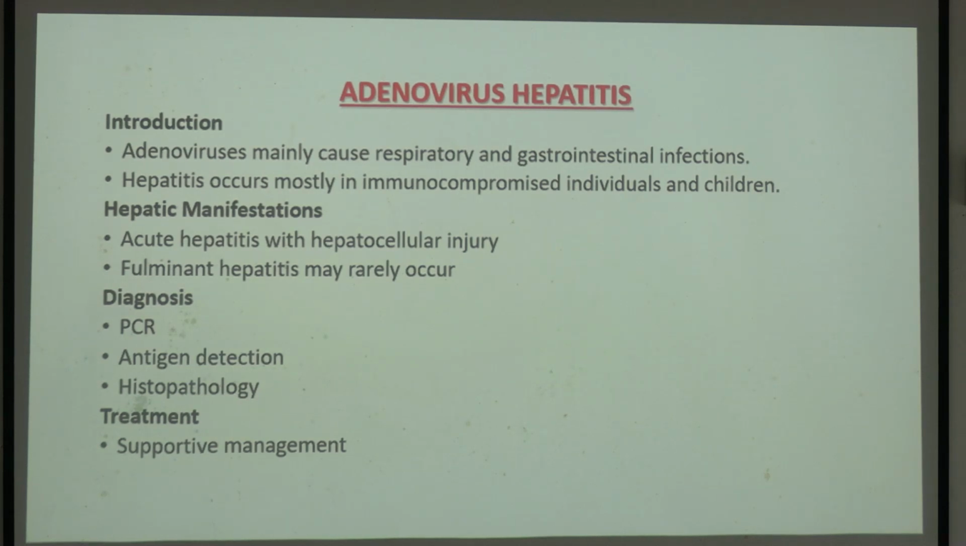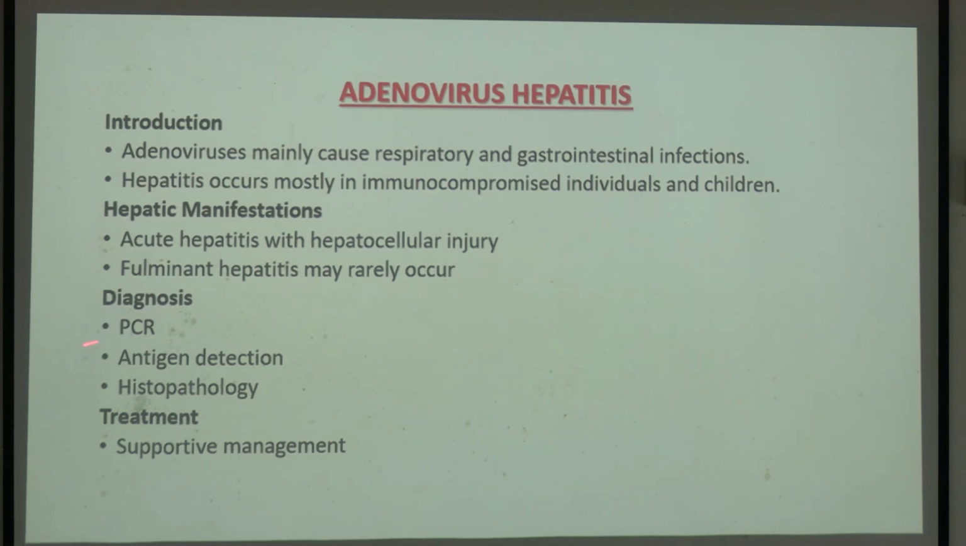What does adenovirus do? Adenovirus is a very busy virus. It can cause symptoms in so many organs. Mostly it is concerned with the respiratory tract and the GI tract, but you see it can also cause hepatitis. Adenovirus never leaves. It comes every season, causes common cold and all these things, and goes back with some complications like hepatitis. So acute hepatitis and hepatocellular injury can occur. Fulminant hepatitis rarely occurs in case of neonates.